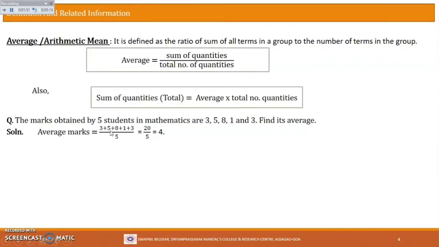So divide by 5. If adding all these things gives us 20, then 20 upon 5 is 4. So average marks is 4. Okay, all right. Let's see the next one.